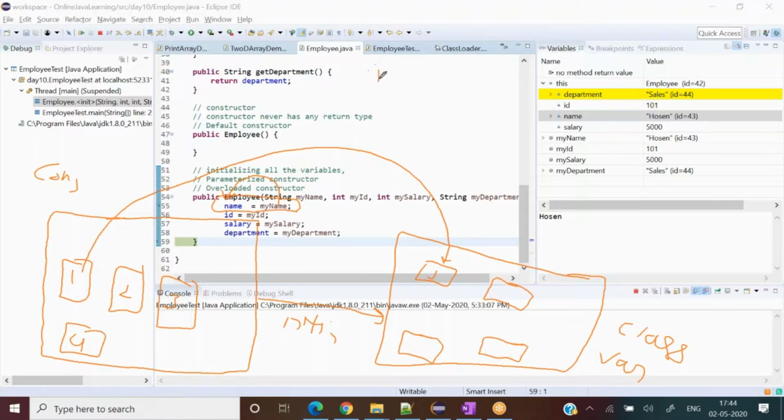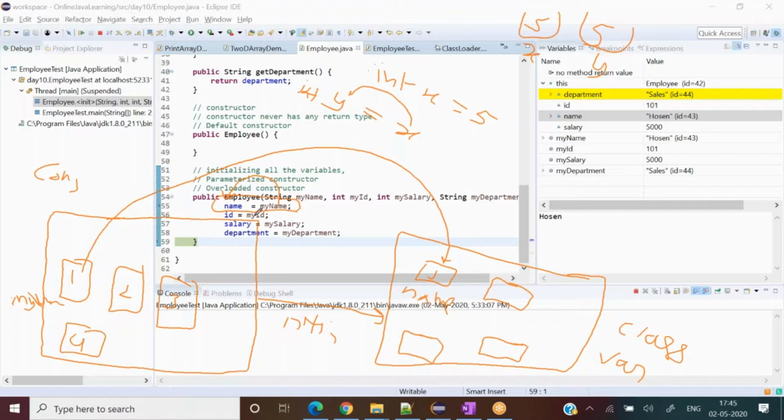Similarly, if I write int x equal to 5, and then int y equal to x, what is going to happen? x has 5 here, and this is the y variable, and if I write this, then the x value goes here also. The same concept is applied here also. In this way, it is initializing from its local variable. It is copying into the instance variable name itself, right? From its local my id, it is copying into the id. This is my name. I write one only, my name, and this is name.